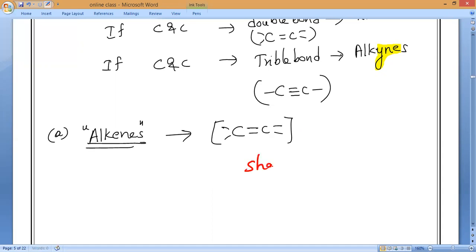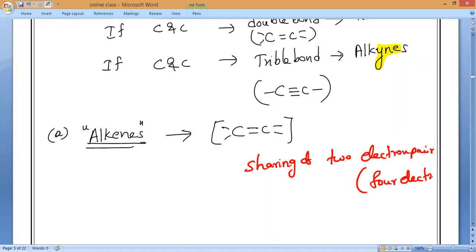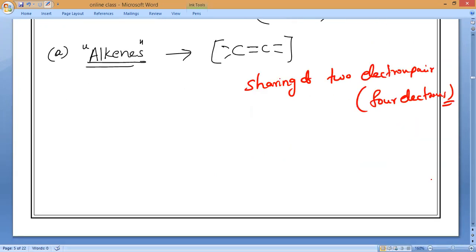Totally they are formed by sharing of how many electrons? Two electron pairs. Two electron pairs means totally how many electrons? Four electrons. You should remember that. So this is the group of the carbon. Double bond, unsaturated alkenes. The group is C double bond C.